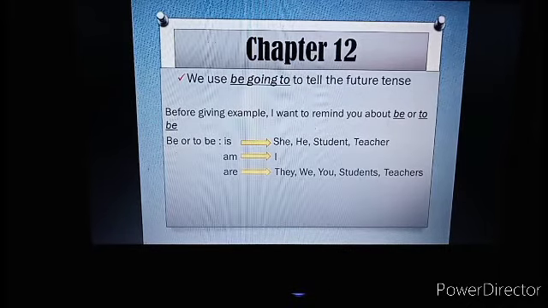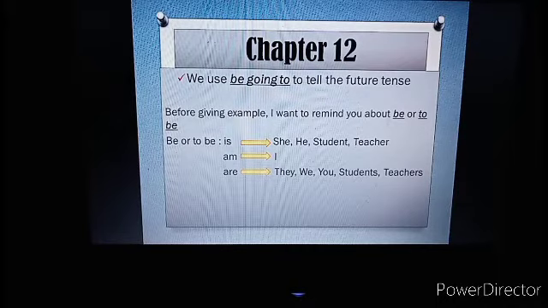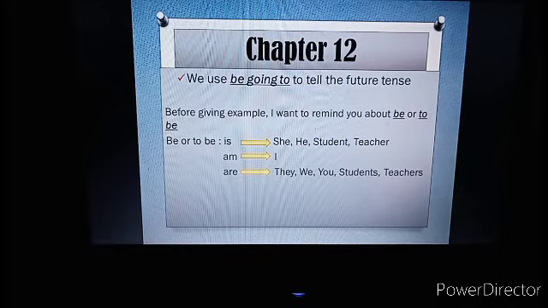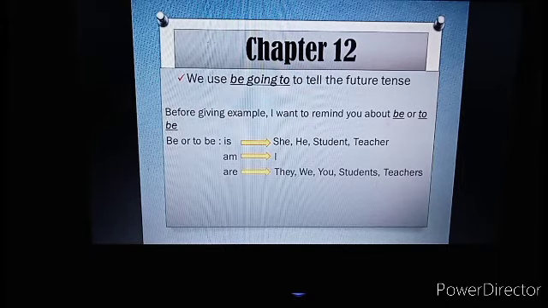Look at to be is and are. Is, student without S, and then are, students with S. It means to be is is for single or for singular. It means only one student. One student, so use is.